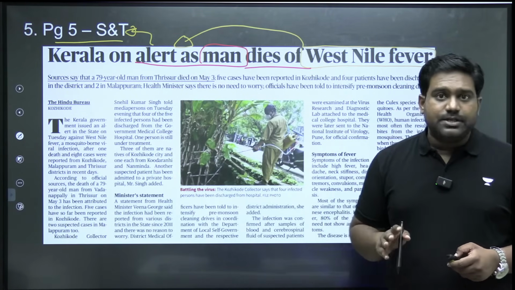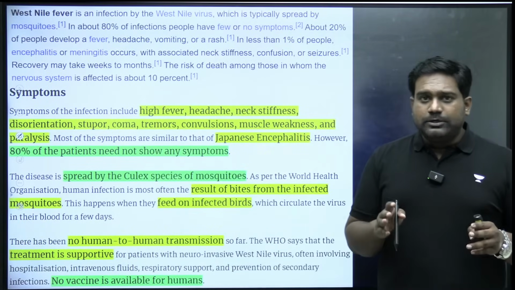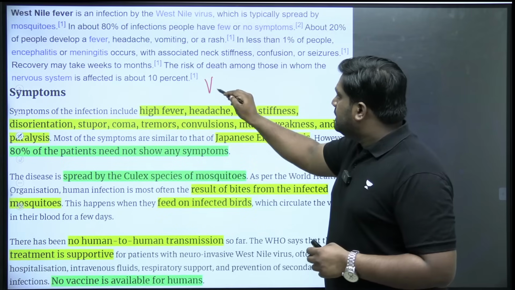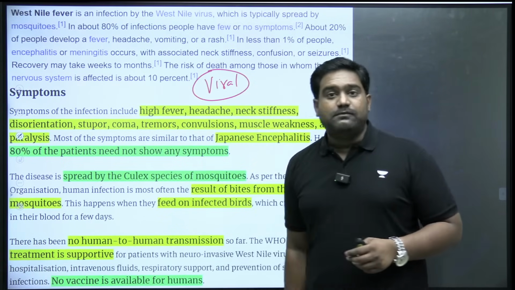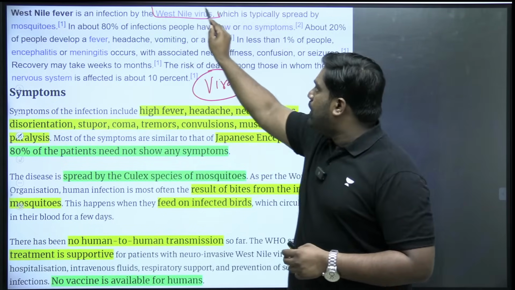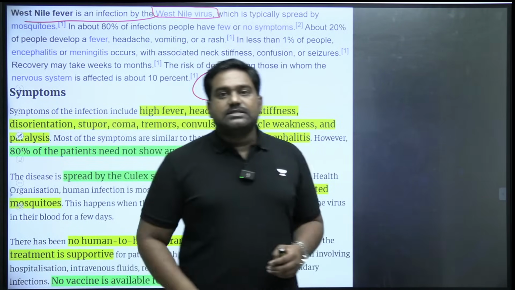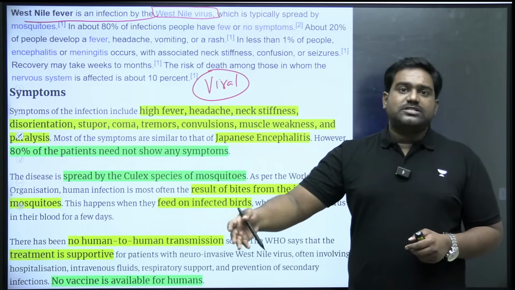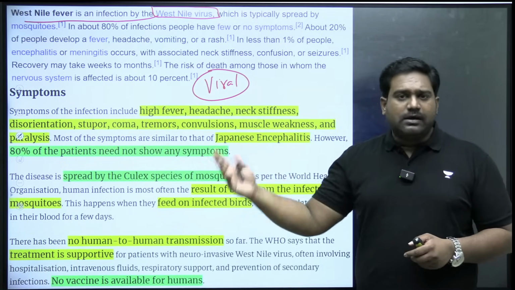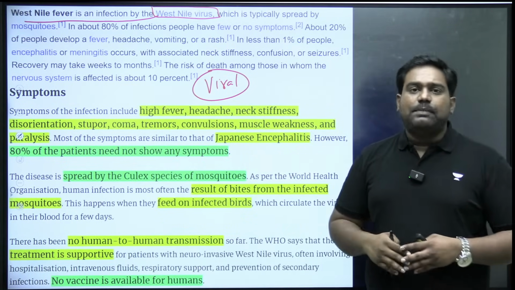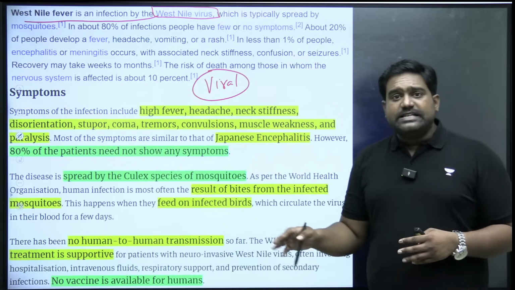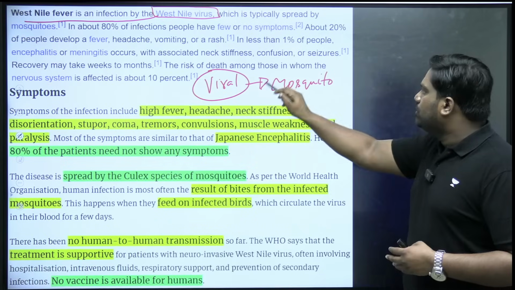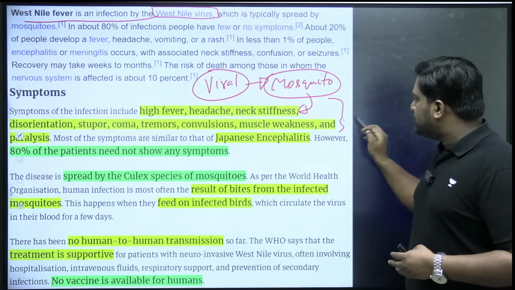It can be a fatal disease. So let's understand all the important facts about West Nile fever. The first point you need to note down is that it is a viral disease caused by a virus called the West Nile virus. It was discovered in Africa, in Uganda. The first cases were reported in Africa, but it later spread to North America, Europe, Asia, and other parts of the world. Now, this disease is primarily mosquito-borne. It is primarily spread to humans through the bite of mosquitoes.